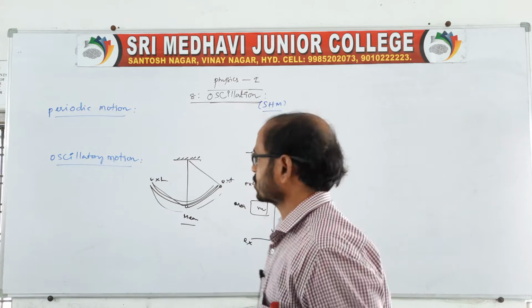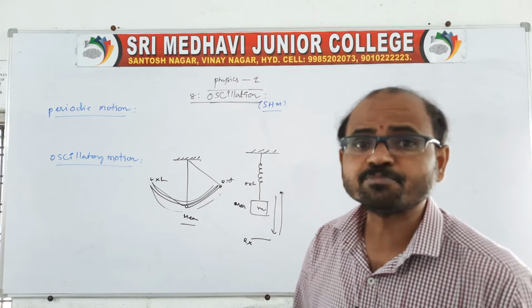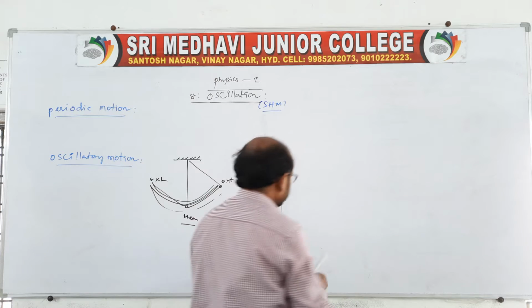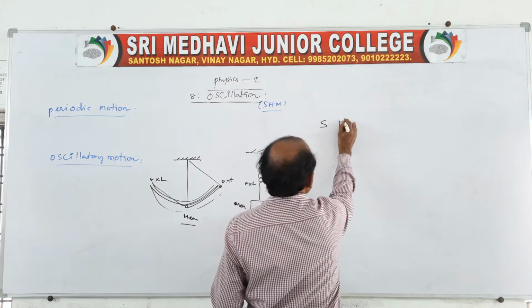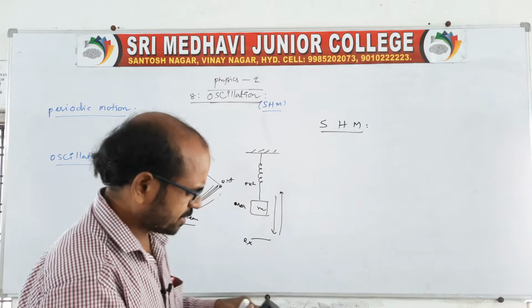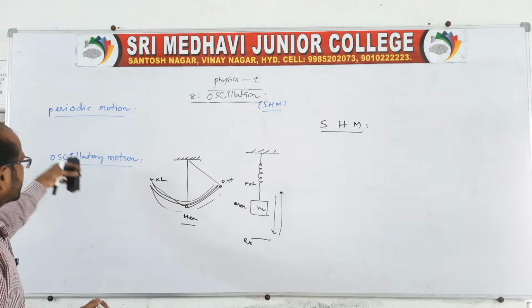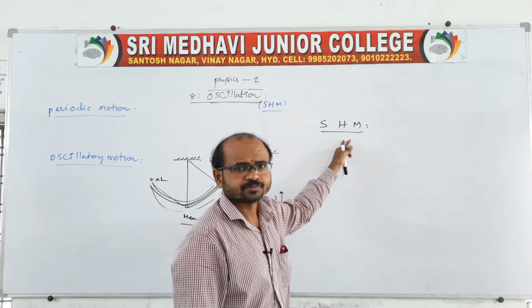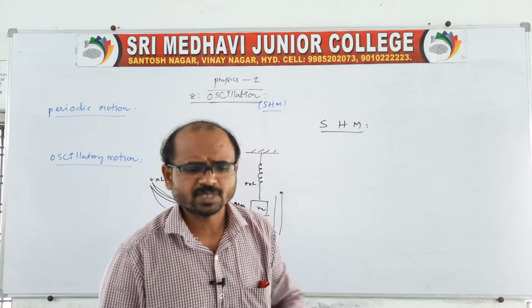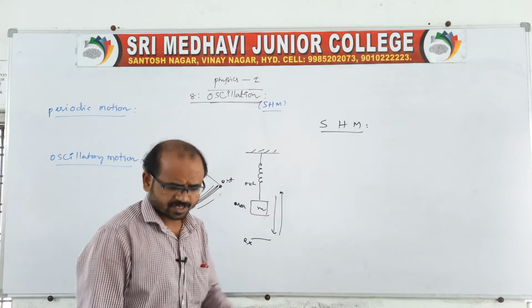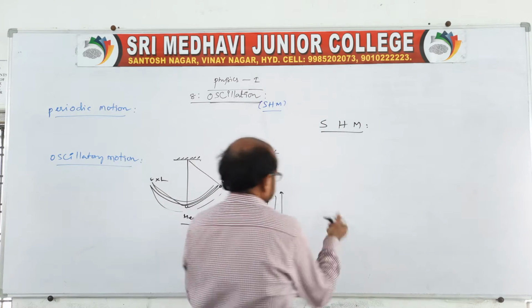Let us now move into simple harmonic motion. Sir, what is meant by simple harmonic motion? See, SHM we can call simple harmonic motion. The combination of periodic and oscillatory motion is nothing but SHM. What is SHM? The motion must be periodic. This is very important. These are the conditions.